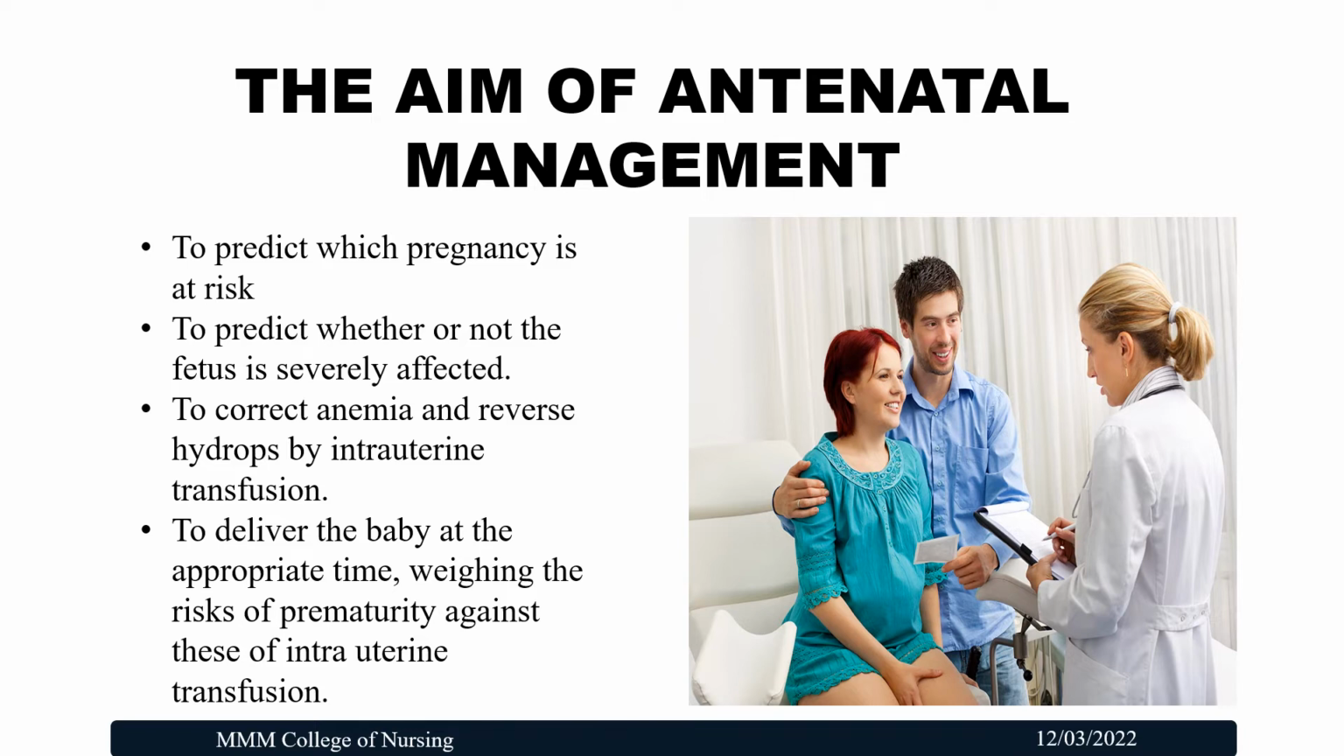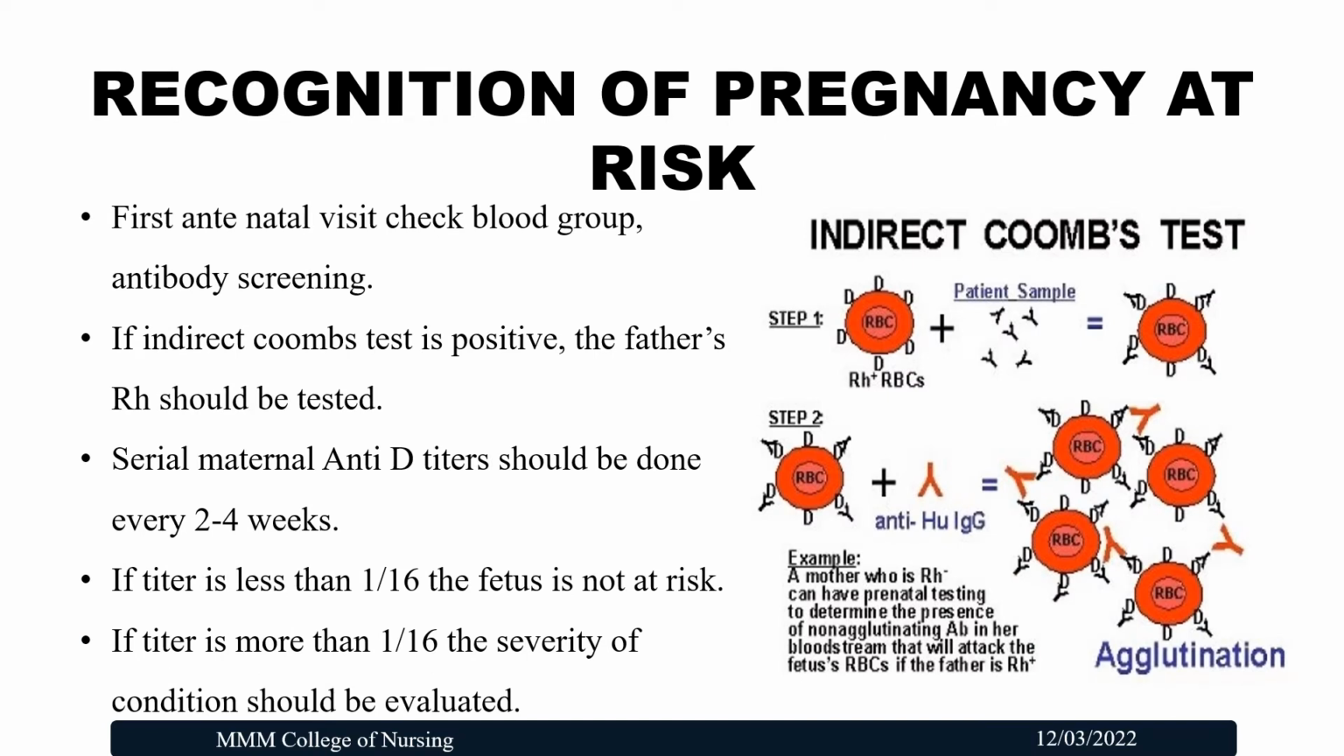Now we'll see about the management. The aims of antenatal management are to predict which pregnancy is at risk, to predict whether or not the fetus is severely affected, to correct anemia and reverse hydrops by intrauterine transfusion, and to deliver the baby at the appropriate time, weighing the risk of prematurity against those of intrauterine transfusion. So, recognition of pregnancy at risk.